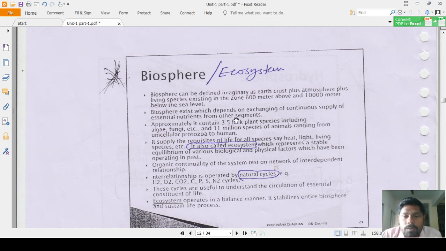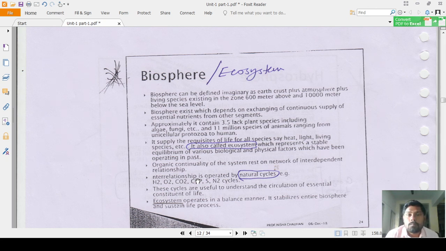Biosphere exists which depends on the exchanging of the continuous supply of the essential nutrients from other segments. Approximately it contains 3.5 lakh plant species including the algae, fungi, 11 million species of animals, unicellular protozoa to humans. It is also called ecosystem, which represents a stable equilibrium of various biological and physical factors which have been operating in the past, and the interrelationship is operated by some natural cycles.